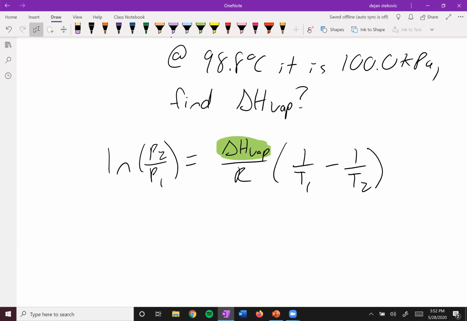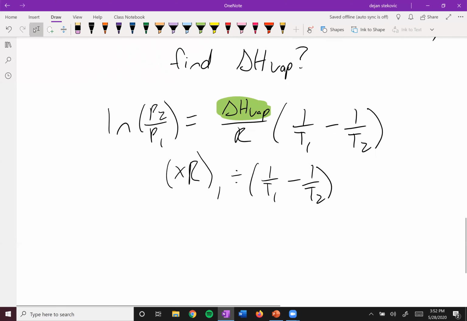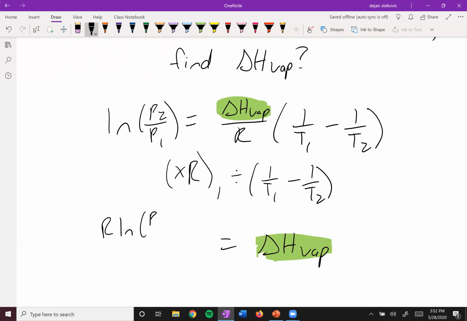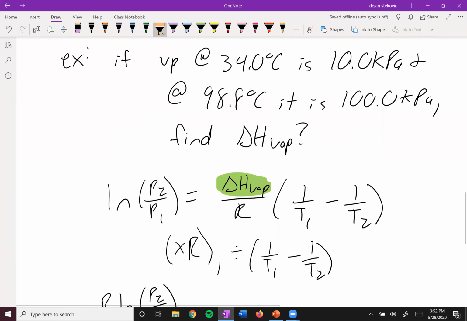So what we're going to do is multiply both sides by R. Before or after that, it doesn't really matter. We're going to divide both sides by 1 over T1 minus 1 over T2 to isolate our delta H of vaporization. So then it's going to be R times the ln of P2 over P1 divided by 1 over T1 minus 1 over T2. And then at this point, we can just go ahead and plug and chug straight in.